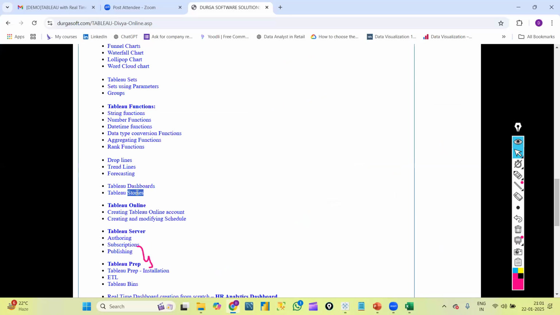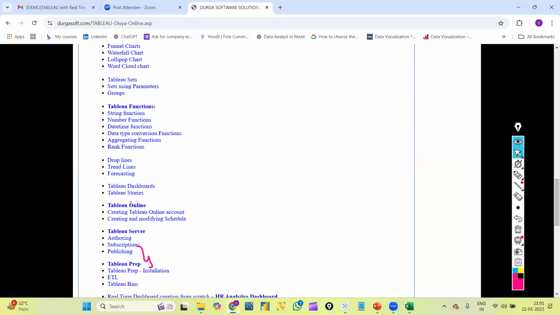Okay. Next, Tableau stories. This is also one more concept. If we want to use all the Tableau graphs and dashboards in one place: a collection of Tableau sheets, individual graphs, placed in one place, that is a dashboard. And not only sheets, along with the sheets, if we place all the dashboards together, that is stories, which we will see going forward practically.